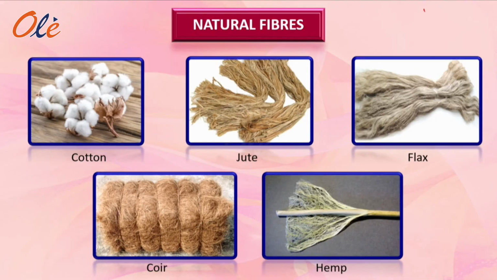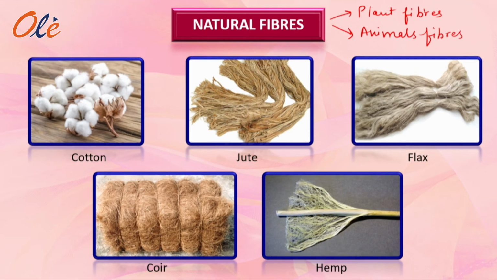As I have told you, the natural fibers can be classified as plant fibers and animal fibers. So the fibers which are obtained from plants are known as plant fibers. The fibers which are obtained from animals are known as animal fibers.